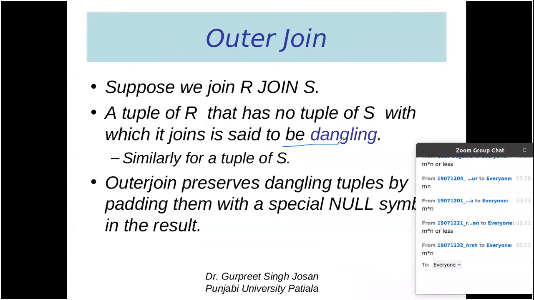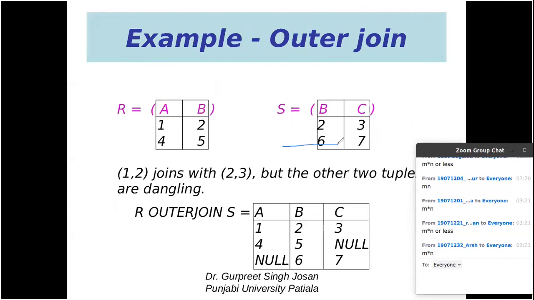Then there is outer join and there is inner join. Suppose we join R and S. A tuple of R that has no tuple of S with which it is joined is called dangling. Outer join preserves the dangling tuples by padding them with a special null symbol. An example will make outer join and inner join clearer. Here we have two tables, one is the S table, another is the R table, with column names A, B and B, C.